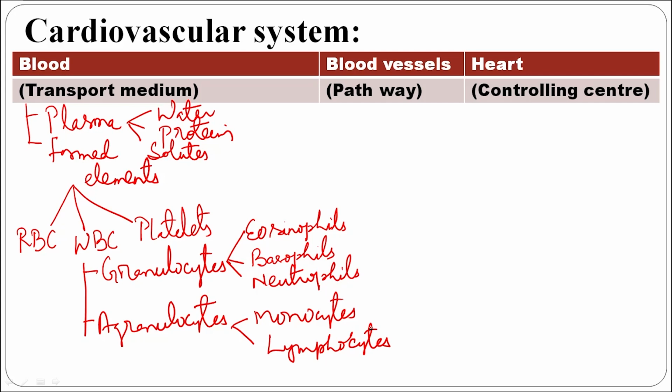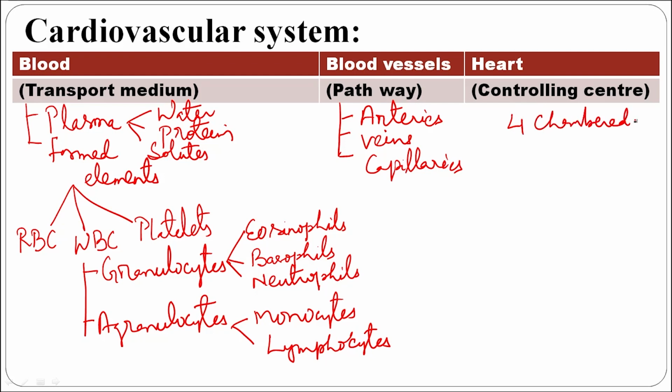Now let's know the blood vessels. Blood vessels are of three types. These are arteries, veins, and capillaries. The heart is the controlling center. It is four-chambered in the case of mammals. The upper two chambers are called the anterior chambers, which are known as auricles, and the lower two chambers, or the posterior chambers, are called the ventricles.